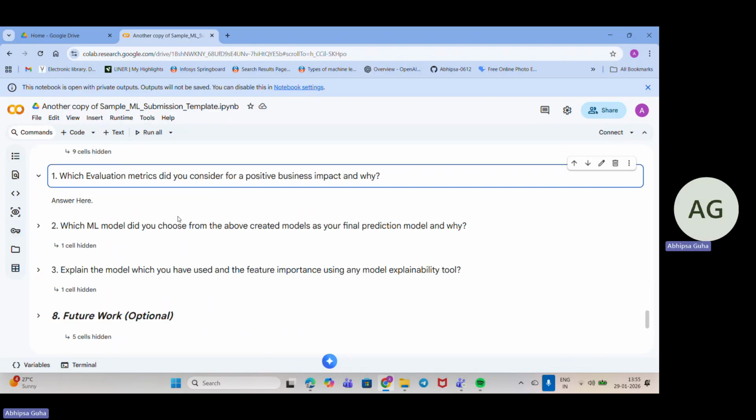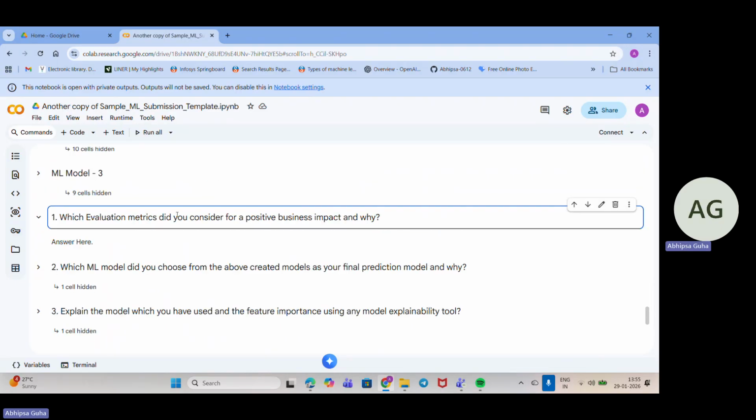And after going down to the evaluation part, you will be putting a cell in the Colab where you will be comparing, tabular-wise, the evaluation metrics of all the three models that you are going ahead with, all the three neural network models basically.